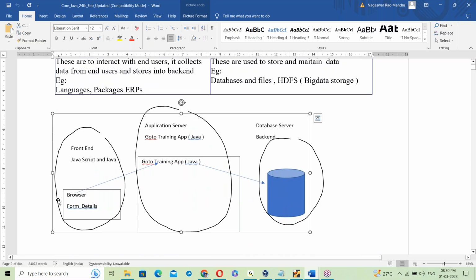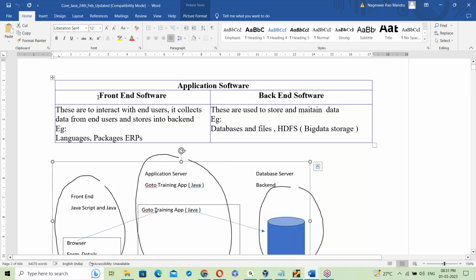Java can be used at the front end as well as server side, but mainly it is server side programming. For the front end there is JavaScript, mostly JavaScript used here. In some cases Java is also used at the front end. So Java is used at the server side. This whole part is the front end, and this is the backend.